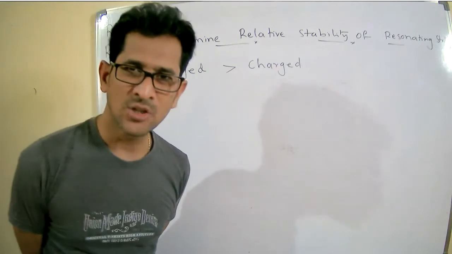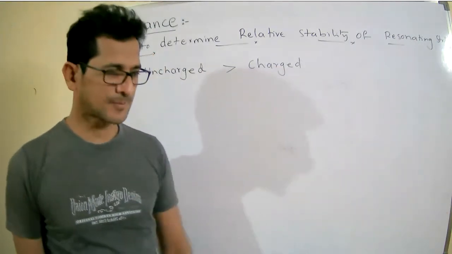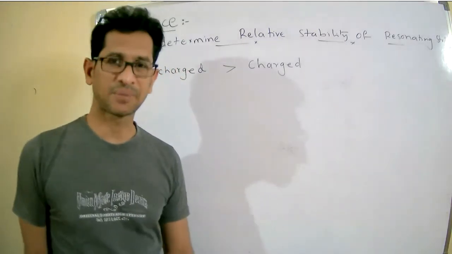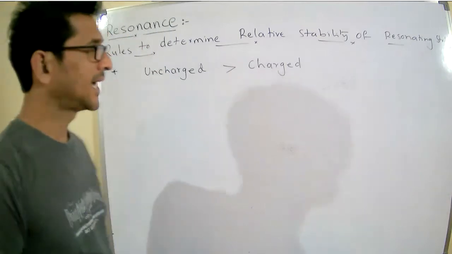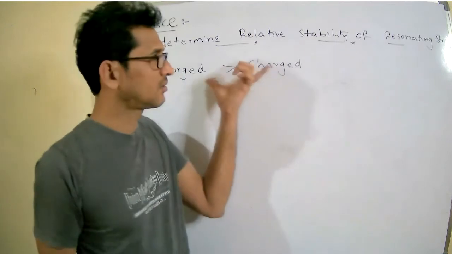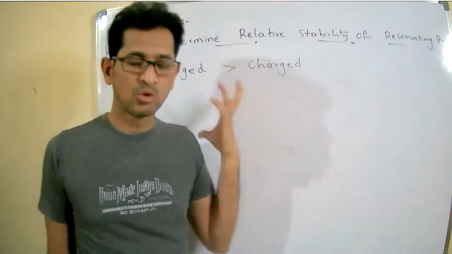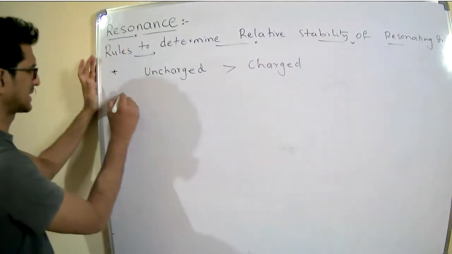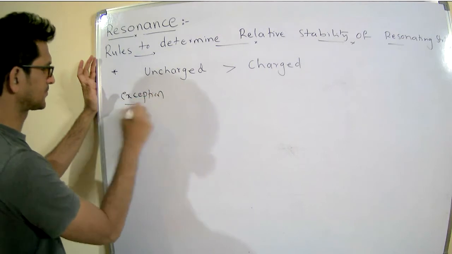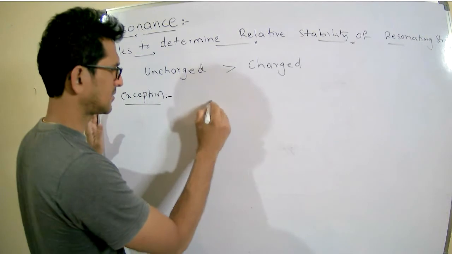Always uncharged species are more stable than charged species. But we have an exception. First, we will discuss what the exception to this statement is, then we will move forward. What is the exception?